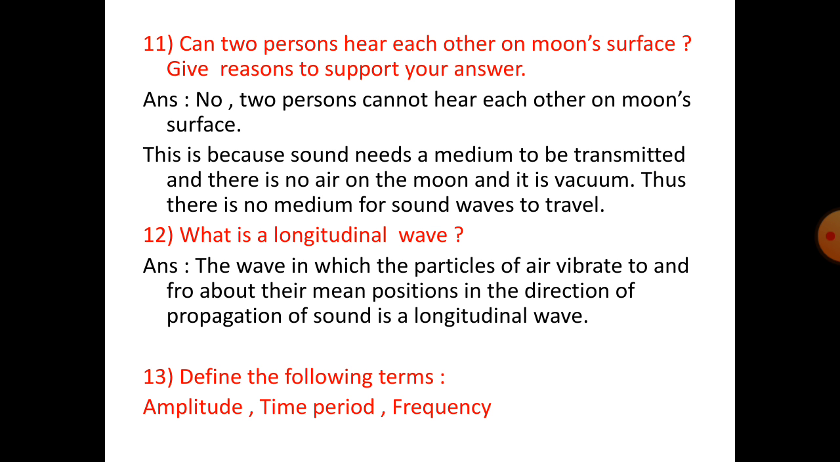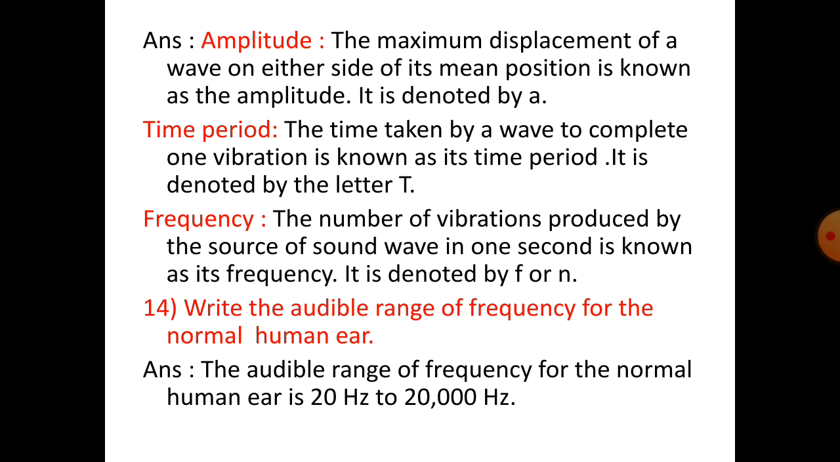Number 13. Define the following terms: amplitude, time period, frequency. Amplitude. The maximum displacement of a wave on either side of its mean position is known as the amplitude. It is denoted by A. Time period. The time taken by a wave to complete one vibration is known as its time period. It is denoted by the letter T. Frequency. The number of vibrations produced by the source of sound wave in 1 second is known as its frequency. It is denoted by F or N.